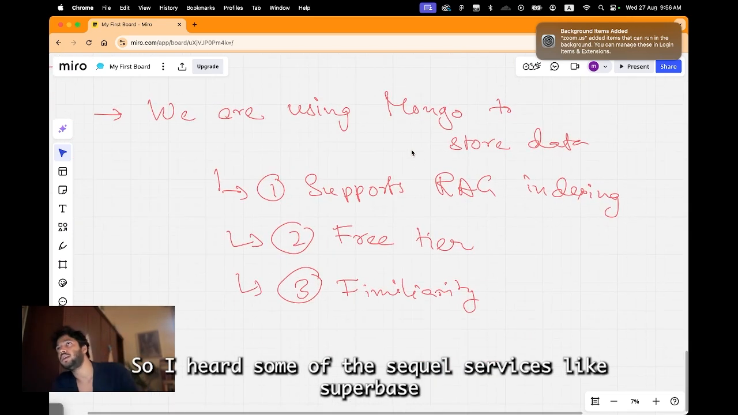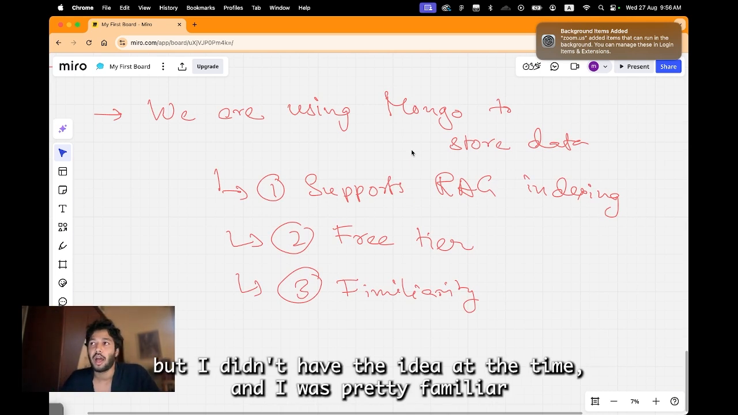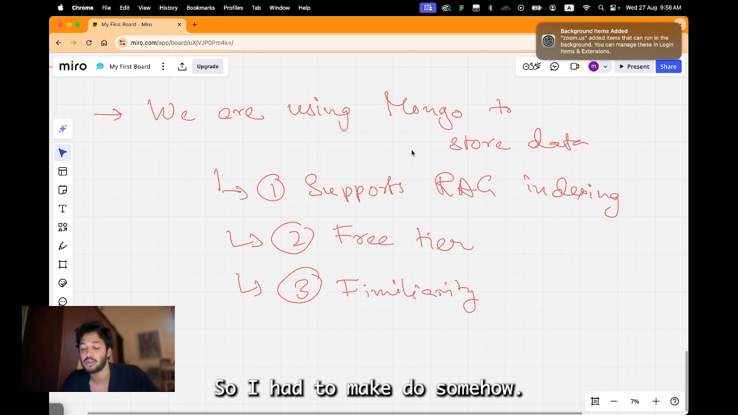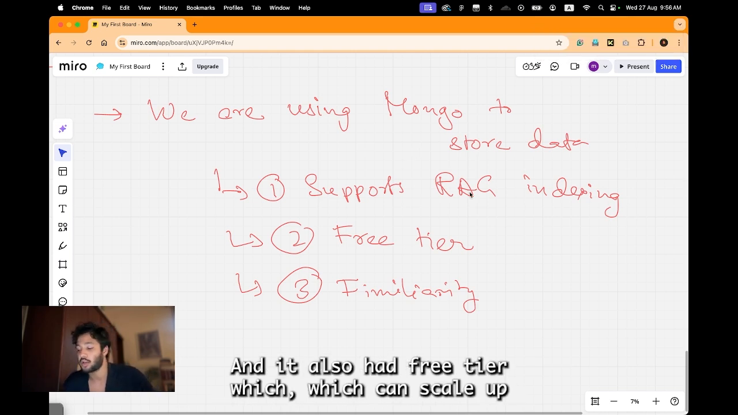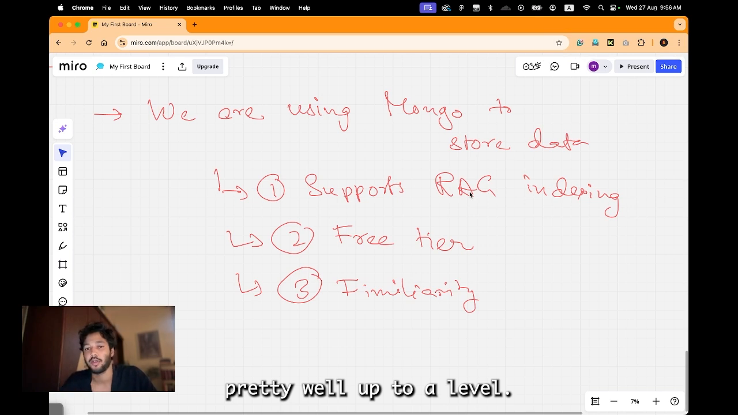I heard some SQL services like Supabase allow RAG searching, but I didn't have an idea about it at that time, and I was pretty familiar with RAG indexing in Mongo, and it gives you one free index. So I had to make do somehow, but it worked out, and it also had a free tier, which can scale up pretty well up to a level. So that's why we went for Mongo.